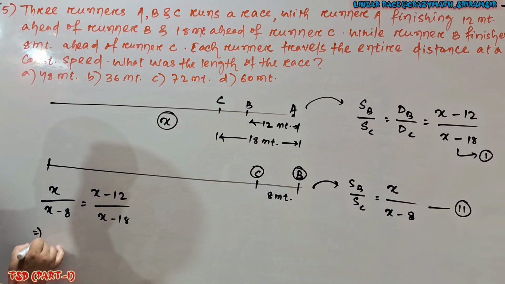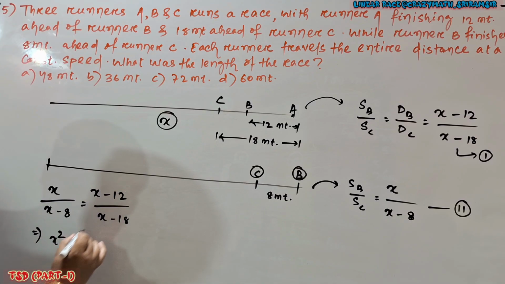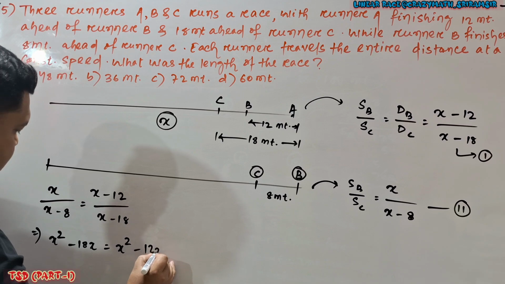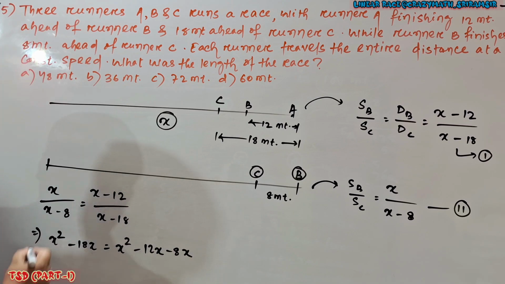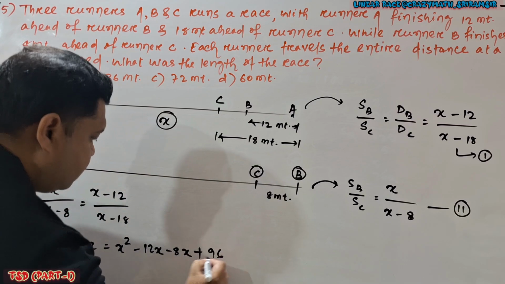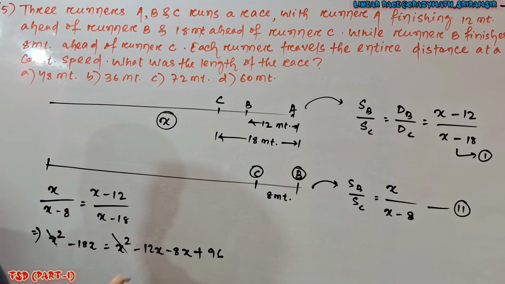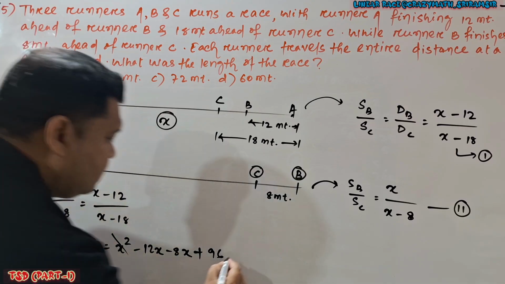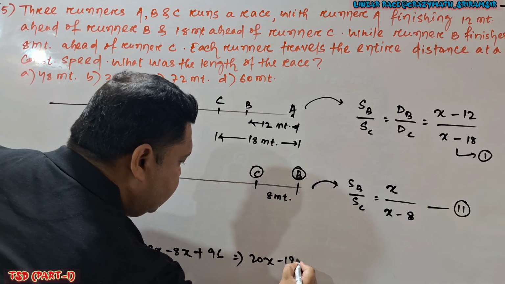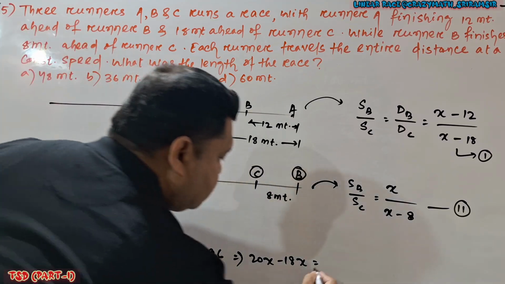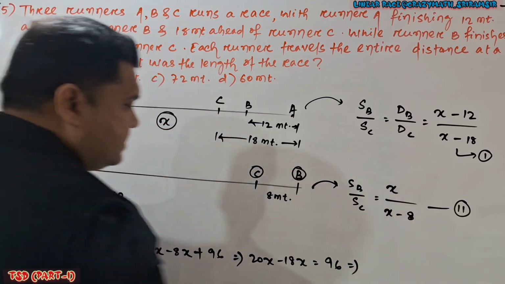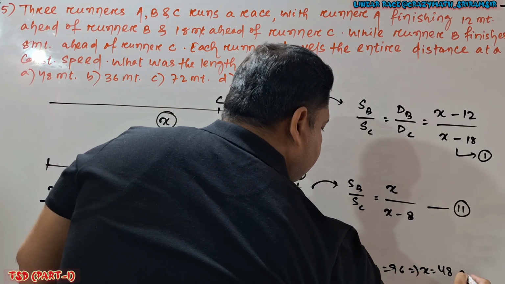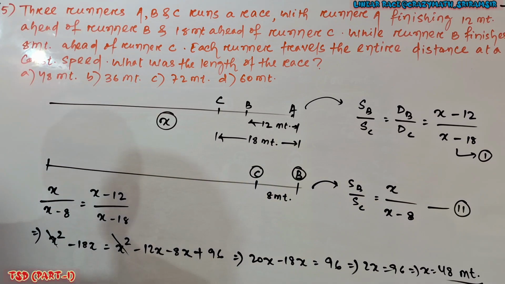If I do cross multiplication, I will get X square minus 18X equal to X square minus 12X minus 8X, and minus minus plus 12 into 8, 96. If I do the simplification, look here, X square gets cancelled. This is minus 20X. Take this to the left hand side. So this is 20X minus 18X equal to how much? 96 is present. If I simplify, 2X is equal to 96. So X is equal to how much? 48. So 48 meter is my answer. X is equal to 48.